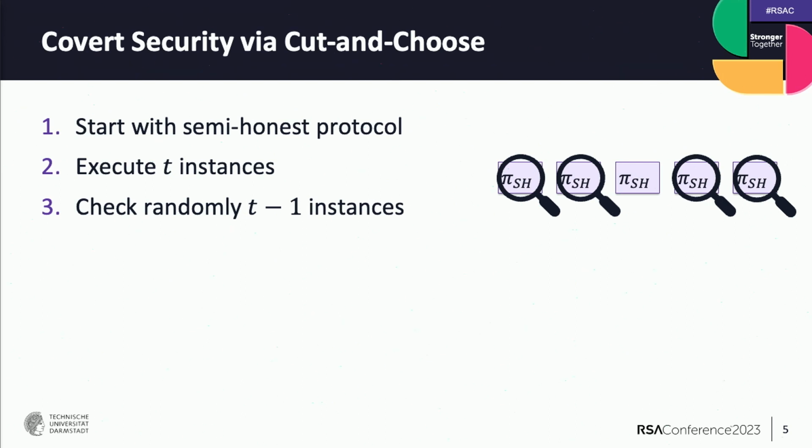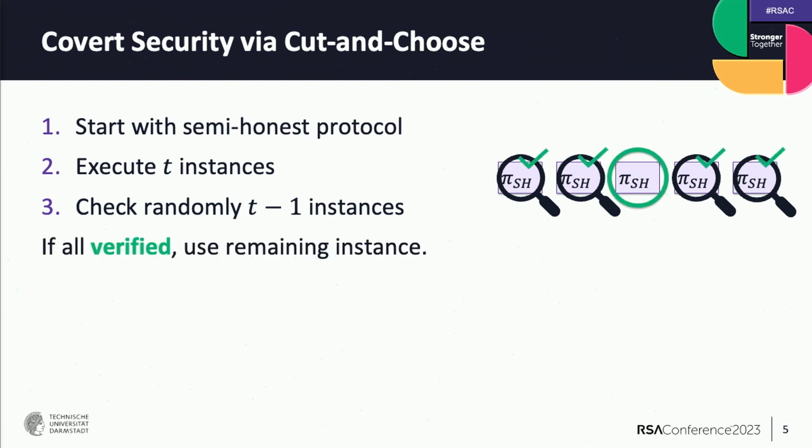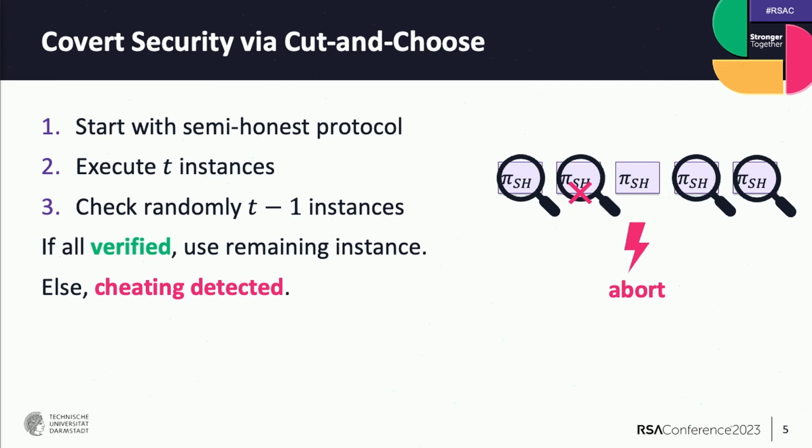all the other instances. And if the check turns out to be valid, so every party behaved honestly during the checked instances, then we take the remaining instance as the output. But if we detect that a party, at least one party, behaved maliciously in at least one instance, then we directly abort.